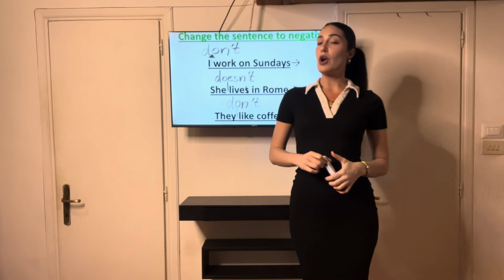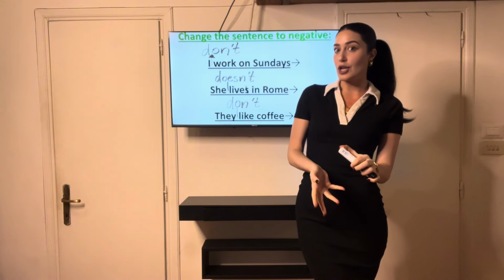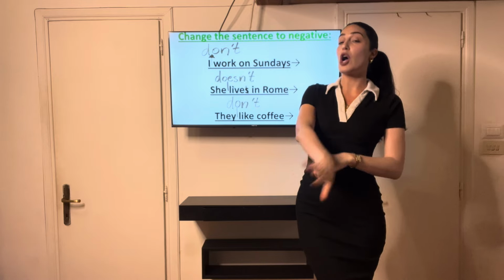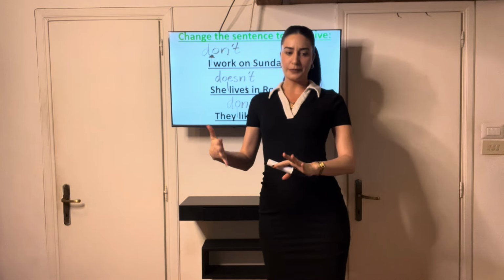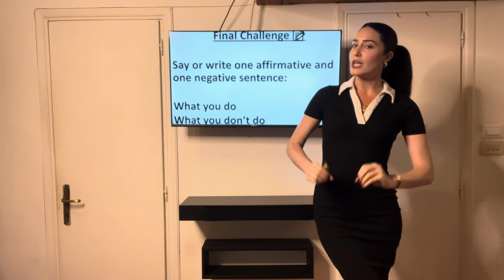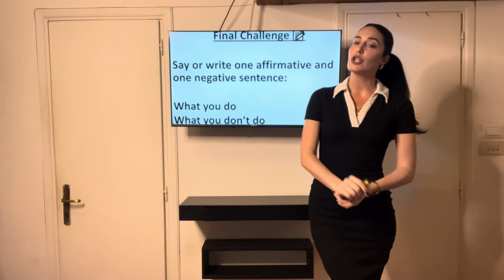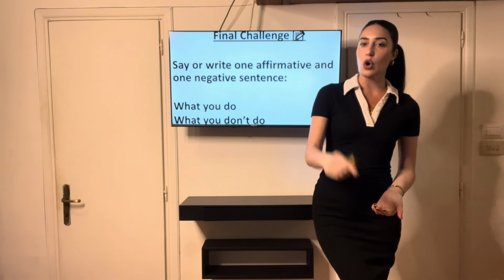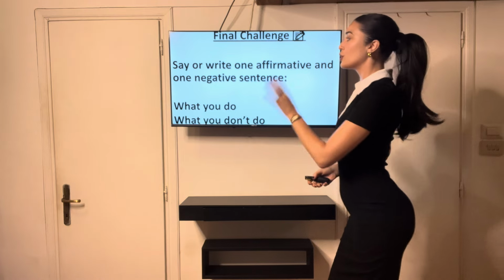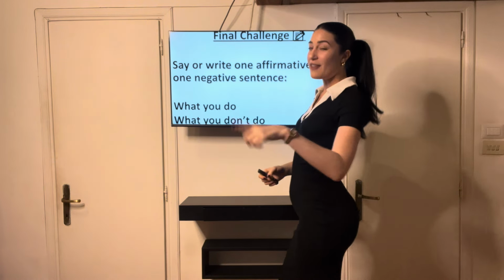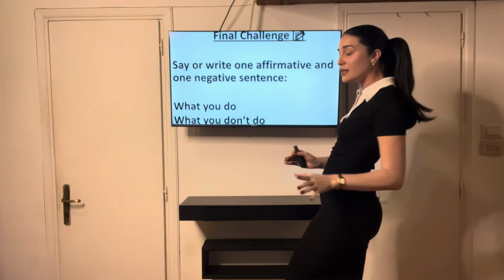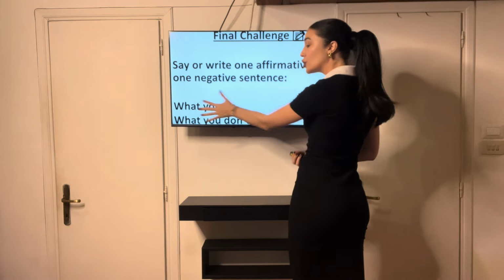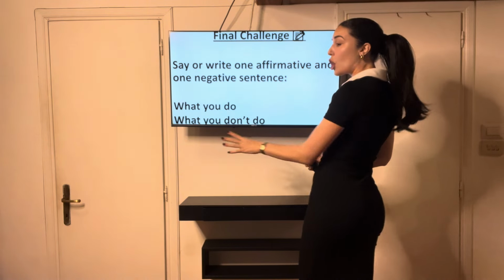So those were a little practice for you to understand what happens when we go from positive to negative or from affirmative to negative. Now, everybody, your final challenge is this. What I would like you to do on some paper or in your notepad is to write one affirmative and one negative sentence. It can be a very basic sentence. I want you to tell me something that you do and something that you don't do.